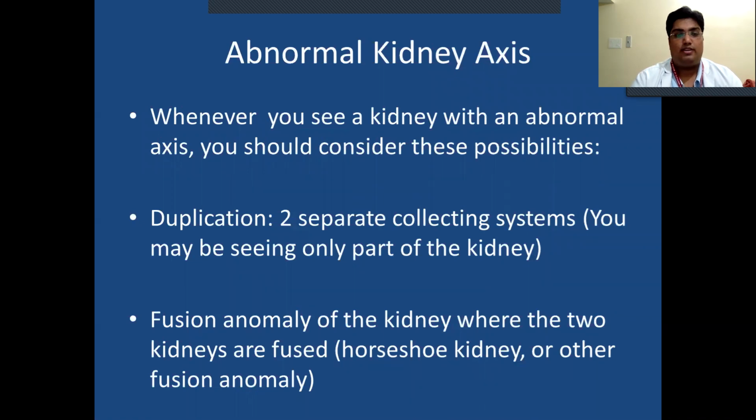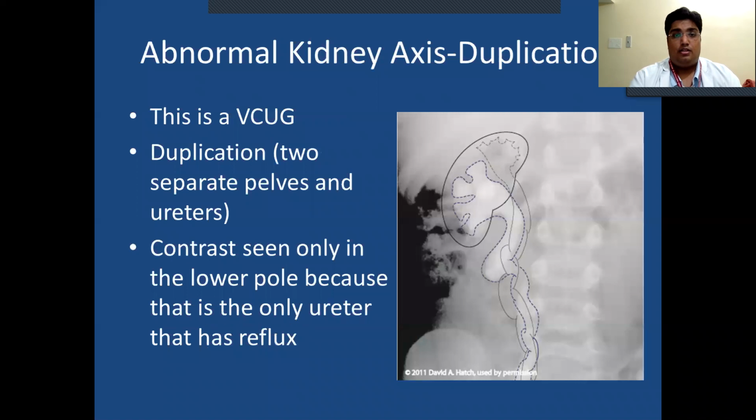Abnormal kidney axis. Whenever you see a kidney with an abnormal axis, you should consider these possibilities. Duplication, two separate collecting systems, where you may be seeing only a part of the kidney. Or a fusion anomaly where two kidneys are fused, horseshoe kidney or any other fusion anomaly. This is a VCUG of duplication, two separate pelvises and ureters. Contrast is seen only in the lower pole because that is the only ureter that has reflux.